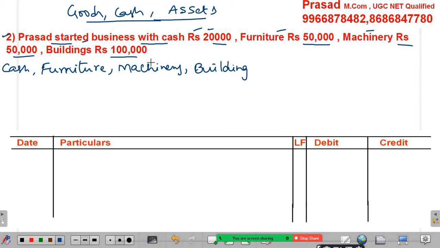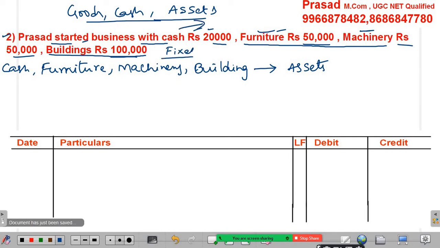Actually these are assets. Among these assets, furniture, machinery and building, these three are fixed assets, and cash is considered as a current asset. We know the meaning of what is current asset and what is fixed asset.